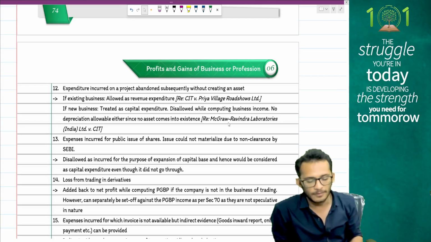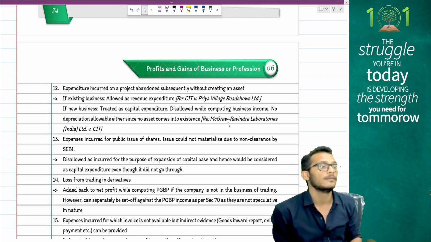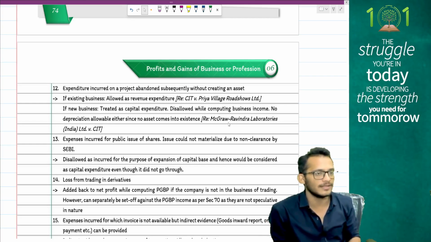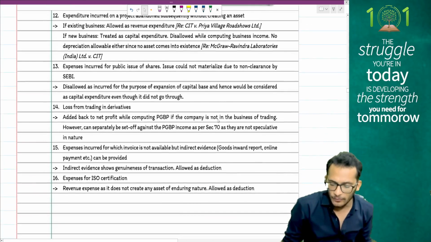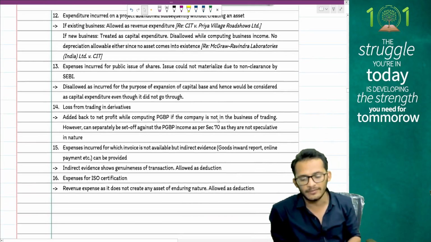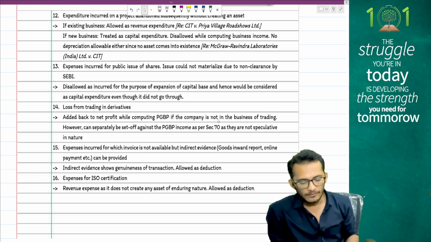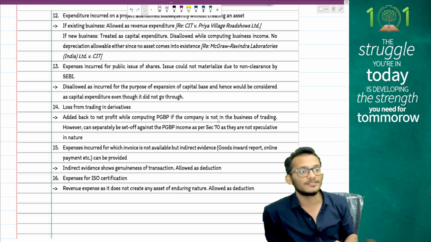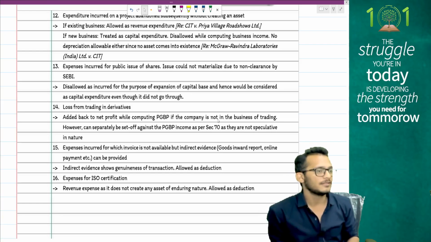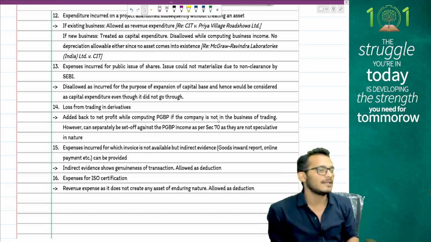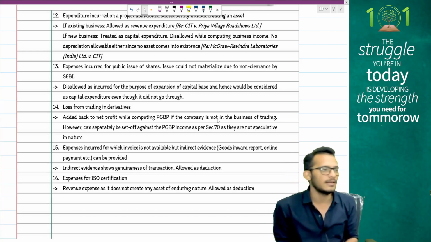Any kind of loss from trading in derivatives, it's a normal non-speculative business, therefore allowed as deduction. Any kind of expenses incurred for which invoice is not available but I can furnish indirect evidences, allowed because indirect evidences are available. Finally, any kind of expenses incurred for ISO certification will be a revenue expense because it is not having an asset creating capacity.